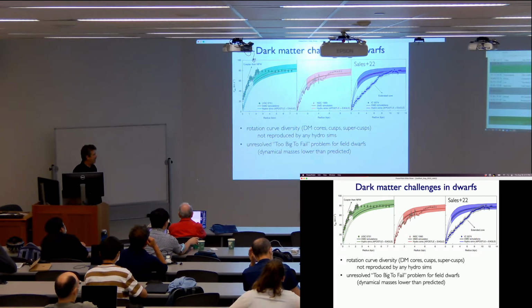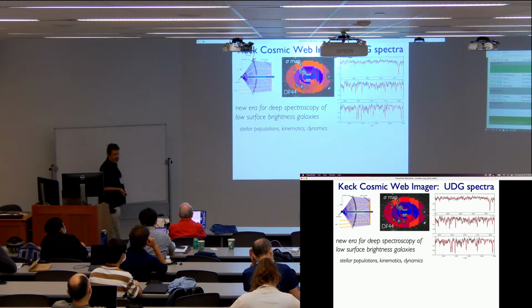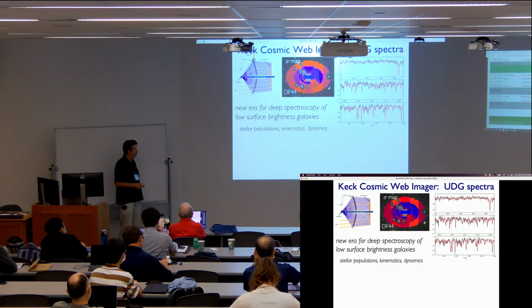And this is where the UDGs start being part of the picture. Those rotation curves are from gas dynamics. Now these UDGs I talked about don't have gas, so they're really hard low surface brightness objects to observe dynamically. But with the KCWI instrument that Chris Martin presented the other day, this efficient light bucket for gathering up the photons, we can get nice absorption line spectra for UDGs.